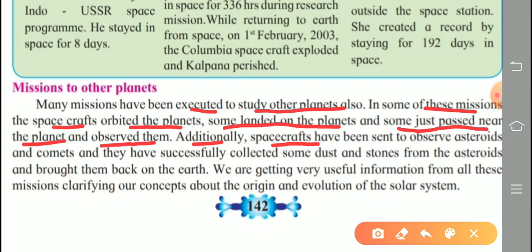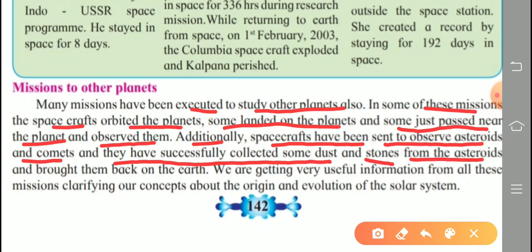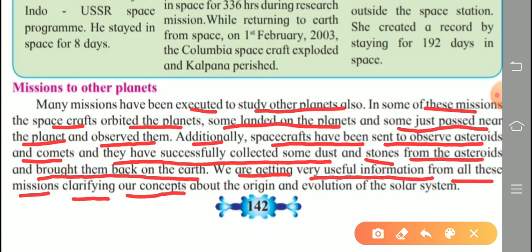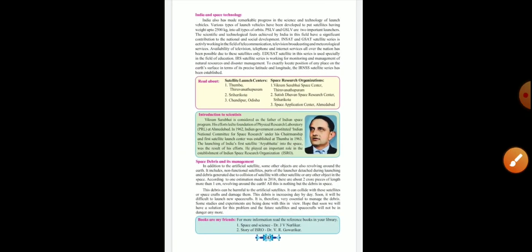Additionally, spacecrafts have been sent to observe asteroids and comets, and they have successfully collected some dust and stones from the asteroids and brought them back on the earth. We are getting very useful information from all these missions, clarifying our concepts about the origin and the evolution of our solar system.